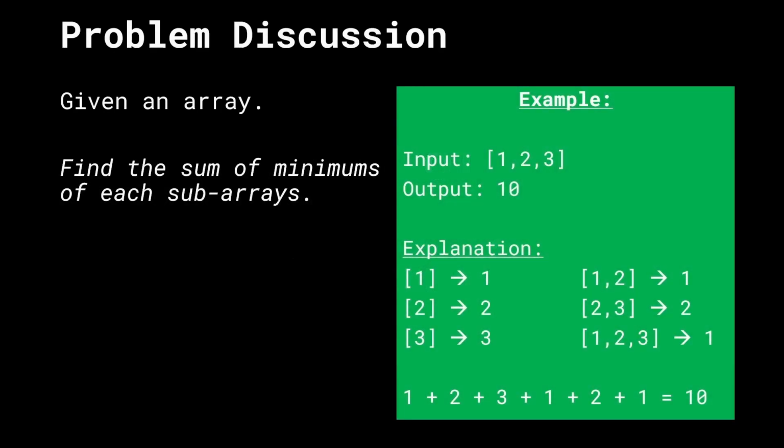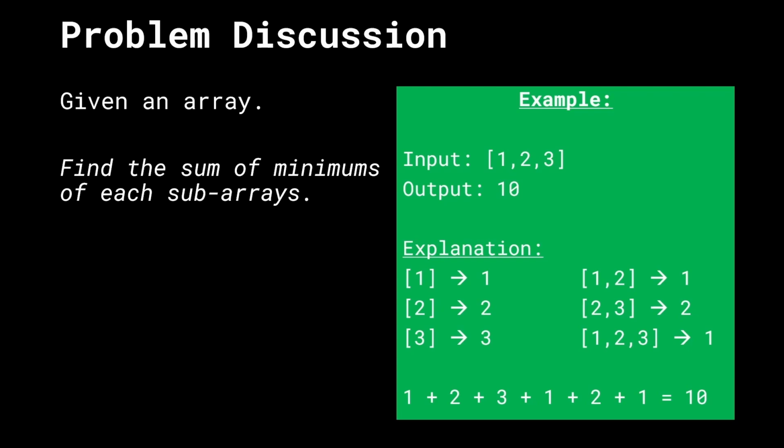Hello everyone and welcome back. Let's talk about the problem sum of subarray minimums. Now before we dive into this solution, I have to mention, if you haven't watched the video on largest area rectangle in histogram, I'll highly recommend you go and watch that first, because this question is going to borrow a lot of ideas and code from that question. In fact, you'll slowly realize that this question is a slight variation on that one only. Okay, enough talking, let's go ahead and get started with the formal problem discussion.